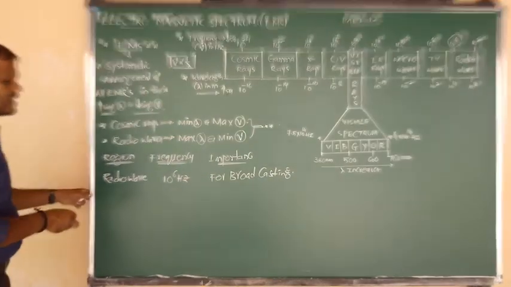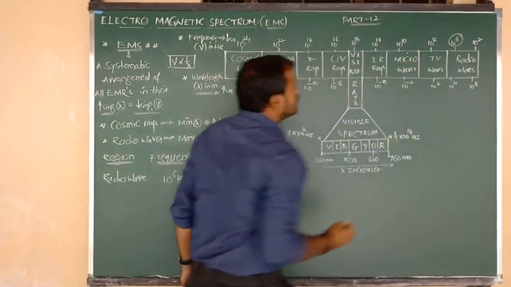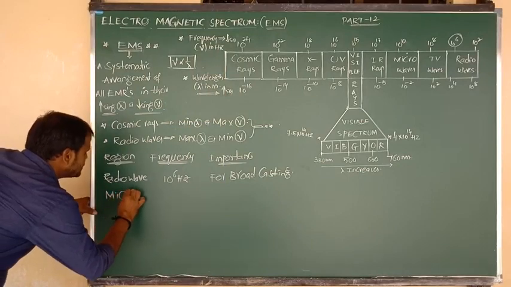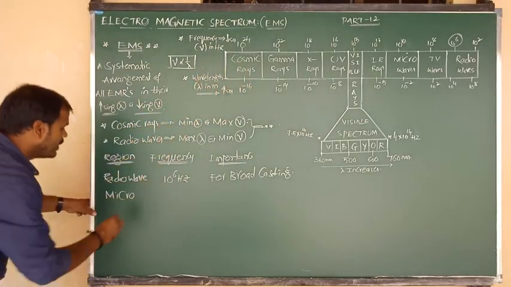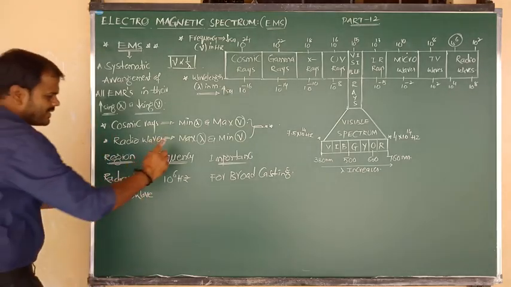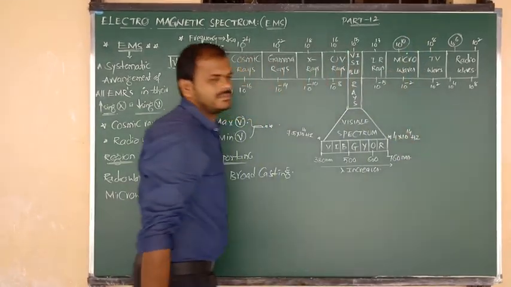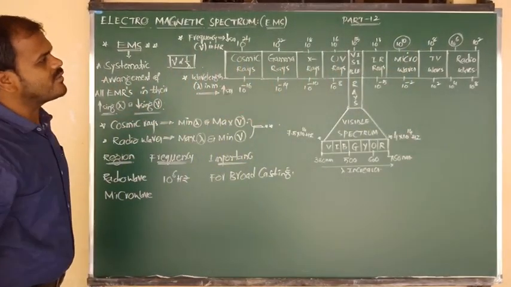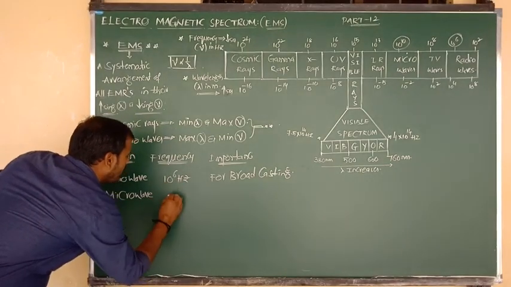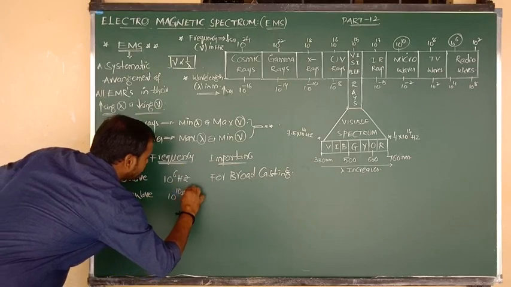Broadcasting purpose. Yes. Next one, they have given the importance of microwaves. So the microwave region in the electromagnetic spectrum contains a frequency of around what, Nana? 10 to the power of 6 to 10 to the power of 10 Hz.